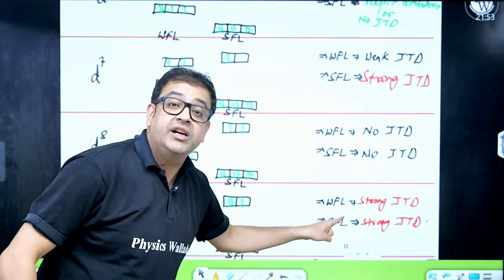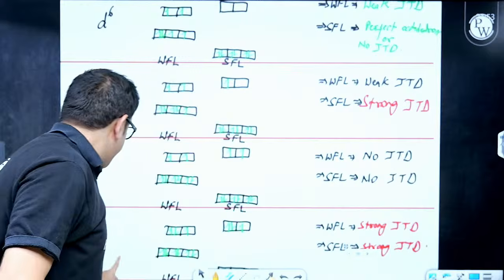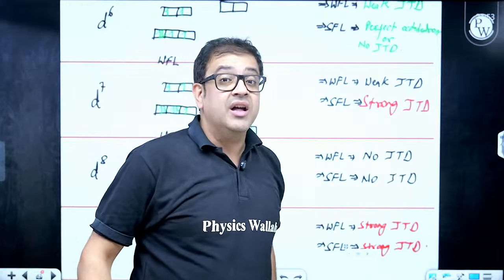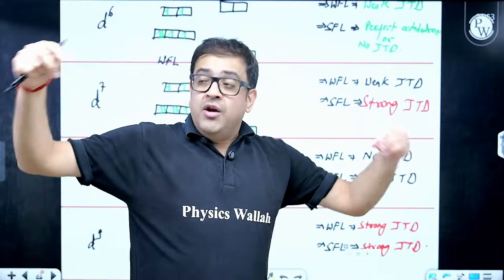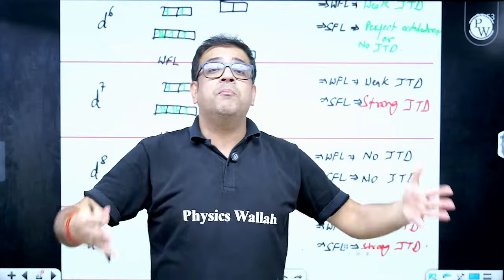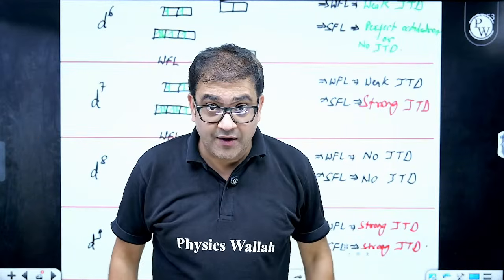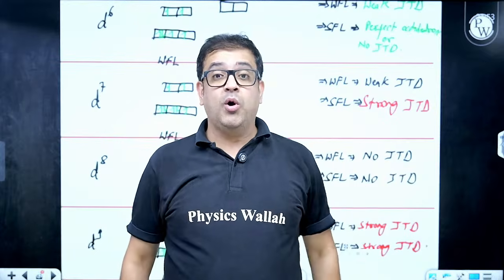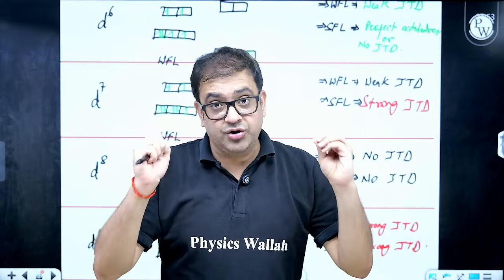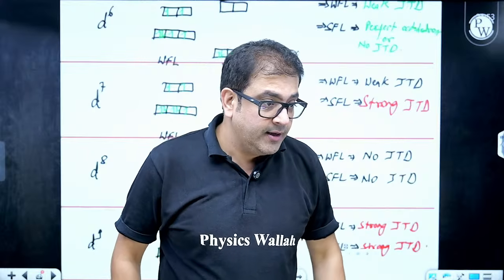So strong JTD, whatever the ligand is. If I have a d9 configuration, it doesn't matter whether the ligand is weak or strong. My octahedron is not going to have the same bond lengths. It is bound to have unequal bond lengths, because the JTD distortion is large. I hope everybody is clear.